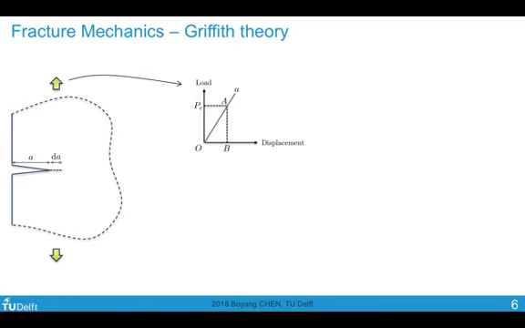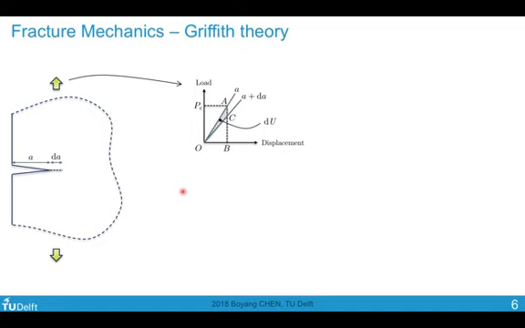Imagine that it propagates by a little bit, like dA. What would happen if we hold the displacement constant is that now our structure becomes softer, because now we have a longer crack. So the load drops from A to C while we hold the displacement constant. Then there is a certain amount of energy dissipation characterized by the triangle here, OAC. This energy, let's call it dU, is the energy released from the structure due to the propagation of this crack.